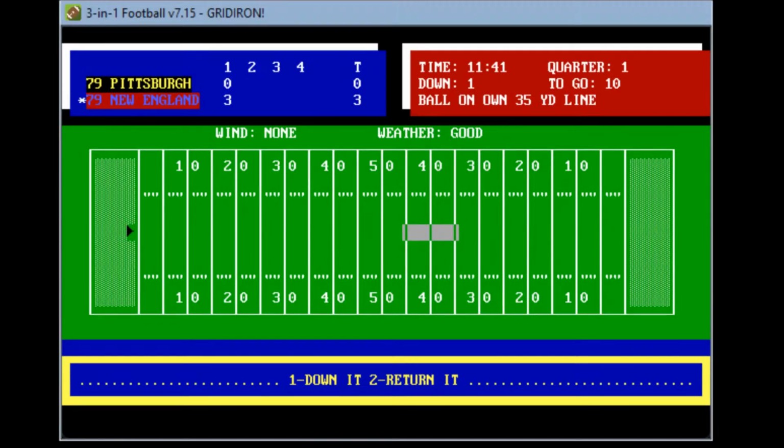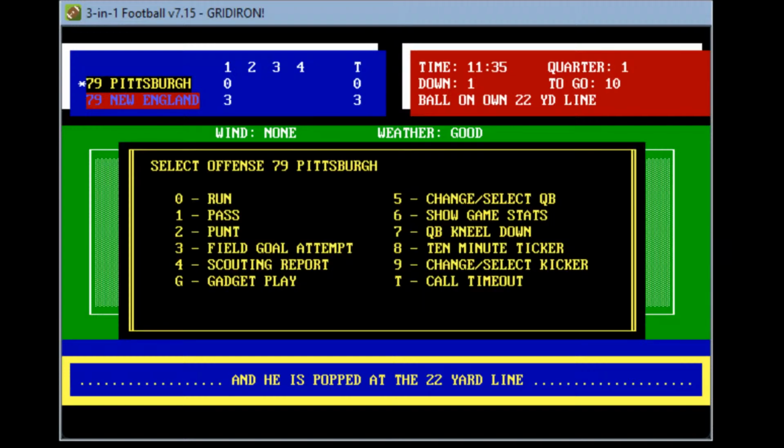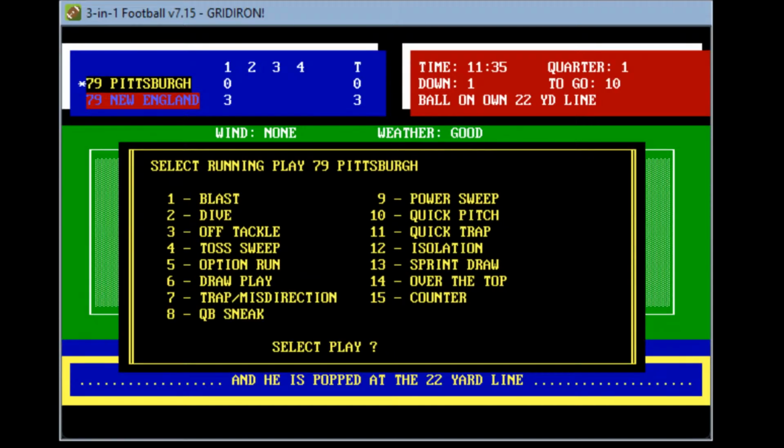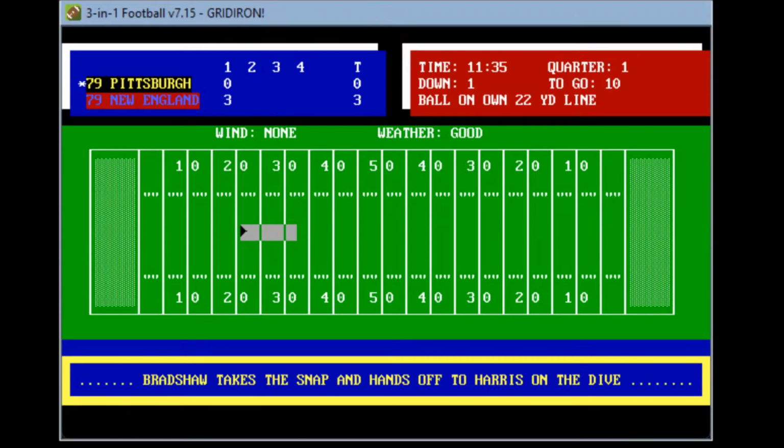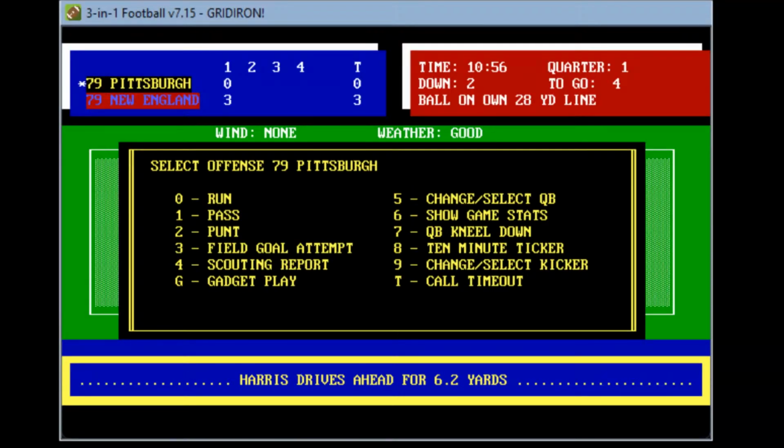And it's time for Pittsburgh. And they'll go ahead and return it. Here comes. He's popped at the 22-yard line. Pittsburgh will have their first possession right now. Of course, they're going to stand up in the standard base formation for this Pittsburgh Steelers. They're going to go ahead and give a dive play, and they're going to hand off to Franco Harris. Here we go. Takes the handoff, gives to Harris. He's stopped at this. He gets 6. So Franco Harris gains 6.